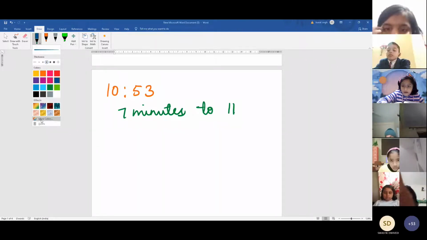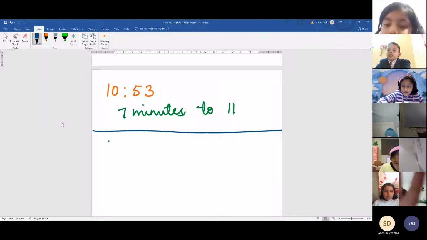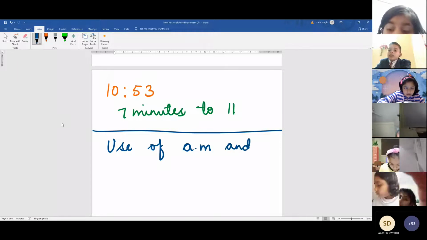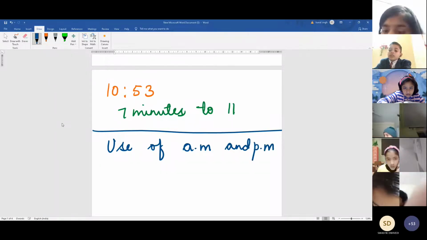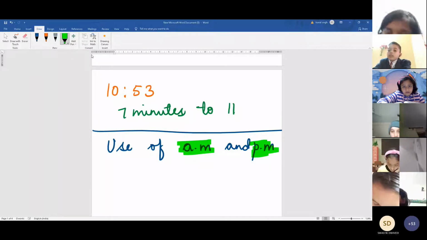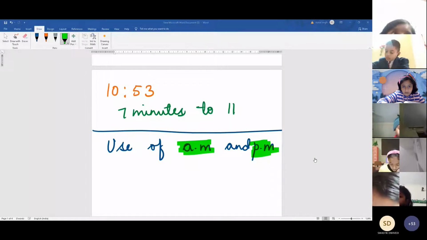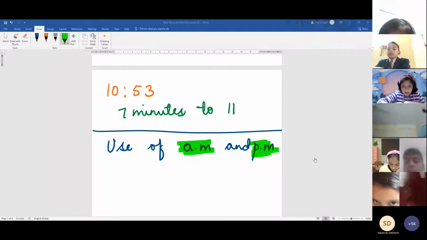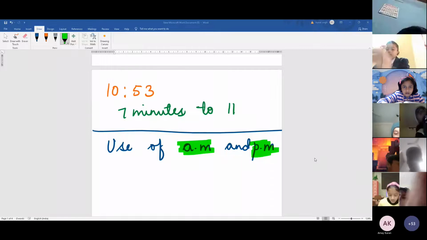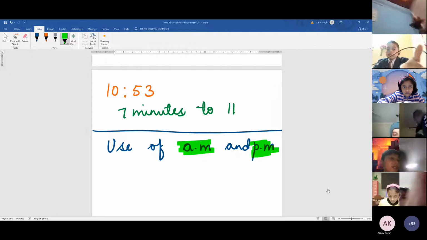Now, use of AM and PM. Yesterday in the previous class we discussed the full form of AM and PM. Who will tell me the full form of AM? Ma'am, AM is anti meridian and PM is post meridian.